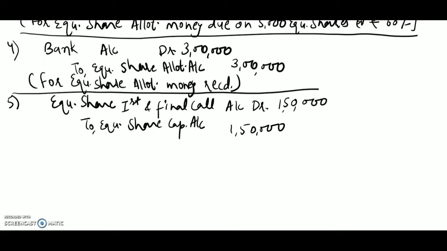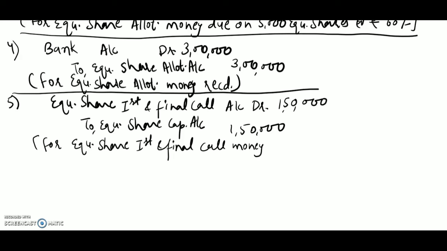So we will write a narration for or being equity share first and final call money due on 5,000 shares at the rate of rupees 30 each.